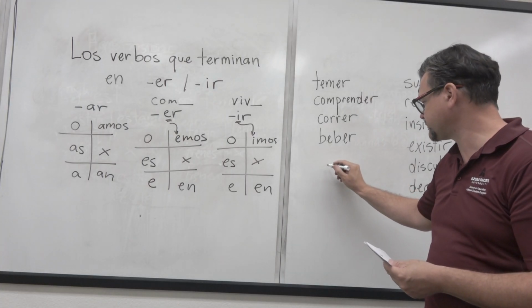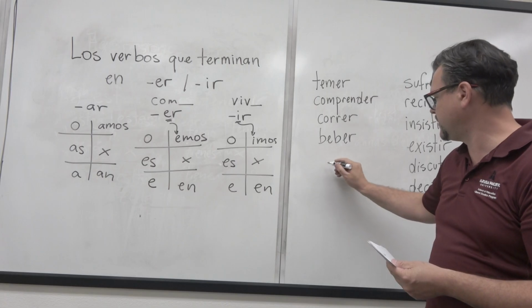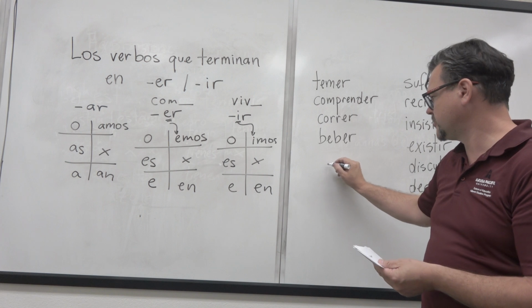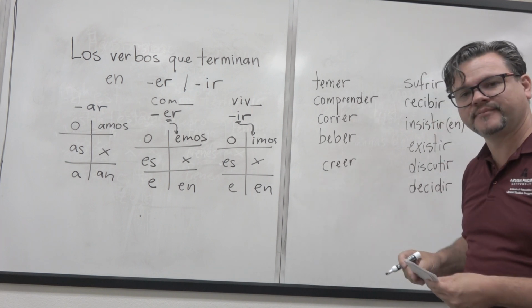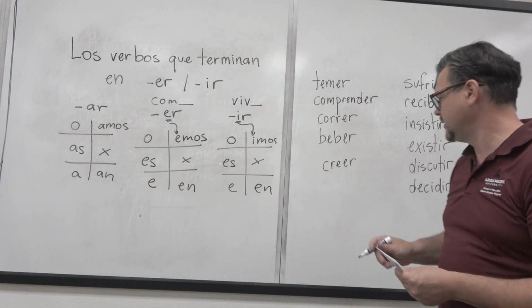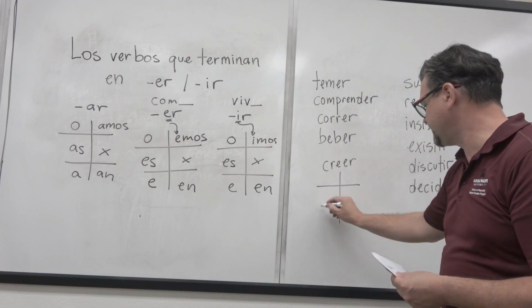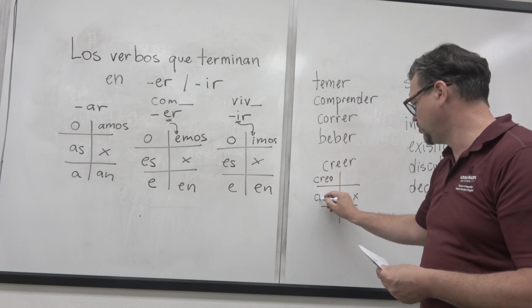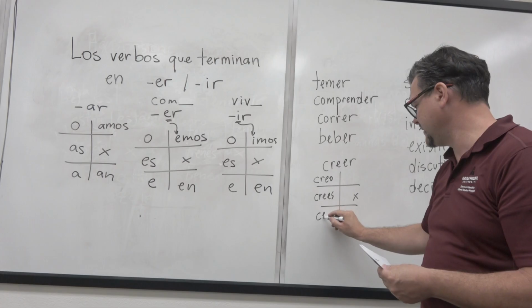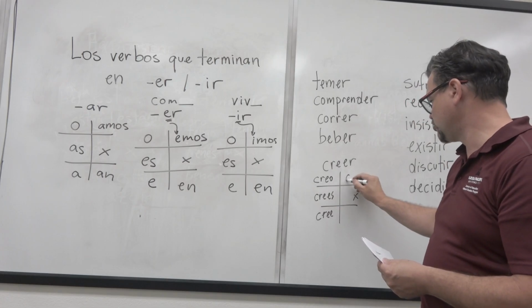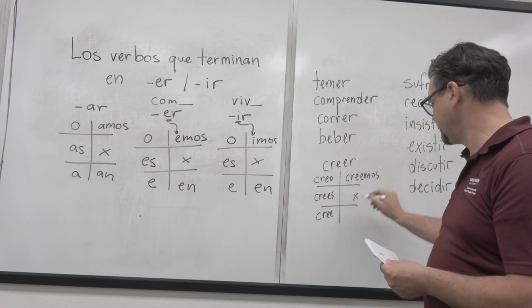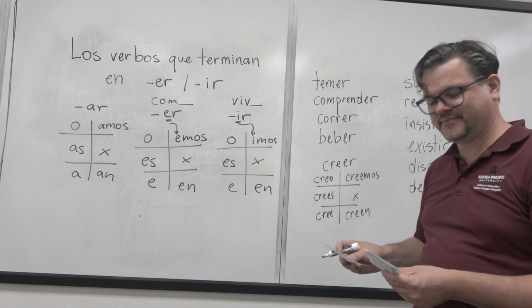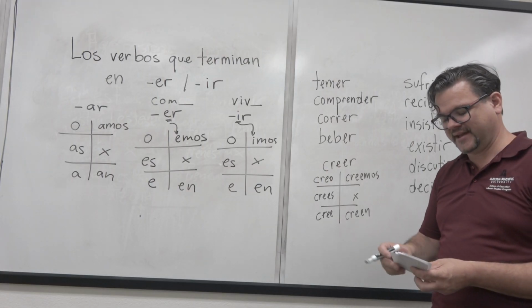Now, there's other verbs here. Por ejemplo, let me give you another one. The verbo, this verb, creer. Creer. Okay, so creer means to believe. We're going to do the conjugations for this one. So it's going to be yo creo, tú crees, él cree, nosotros creemos, ellos creen. ¿Ok? Un verbo importante, creer.